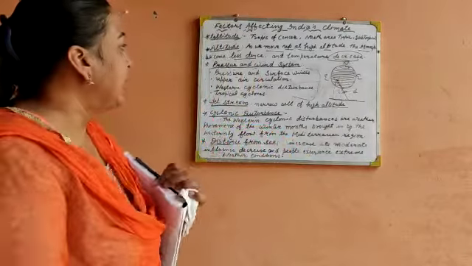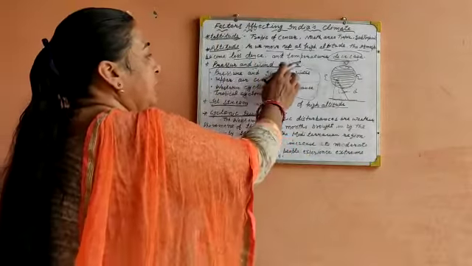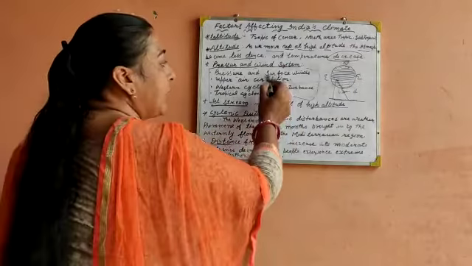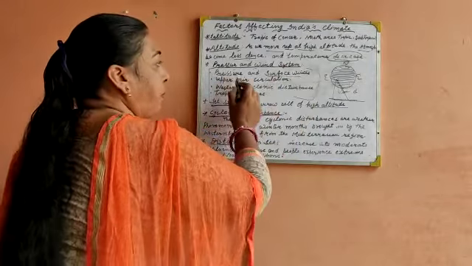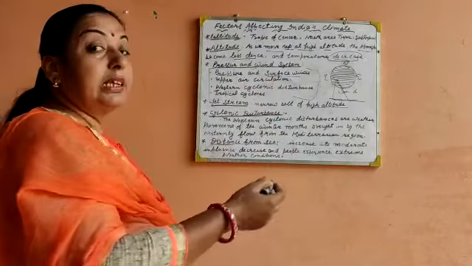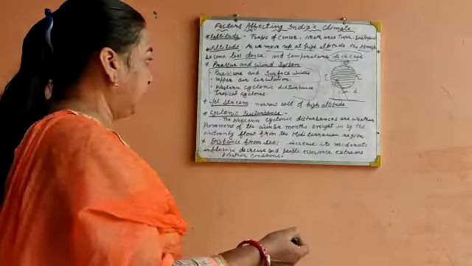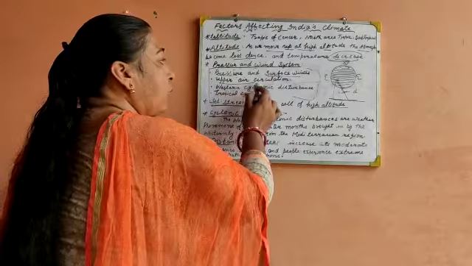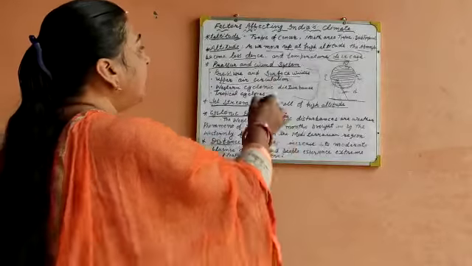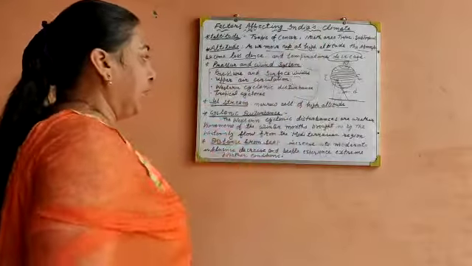Then next part is pressure and wind system. Those winds which blow at the surface are pressure winds. They have pressure, and that affects the temperature of the earth. Upper air circulation also affects the climate of India.